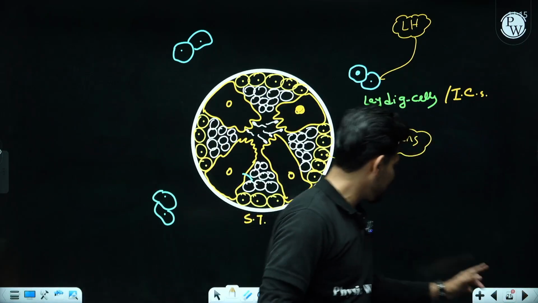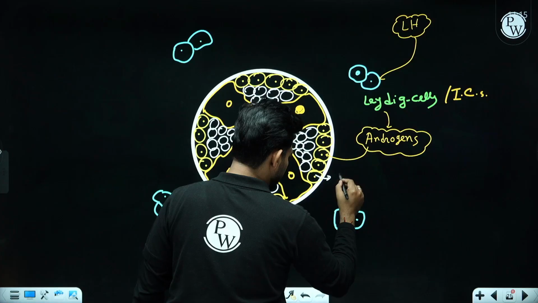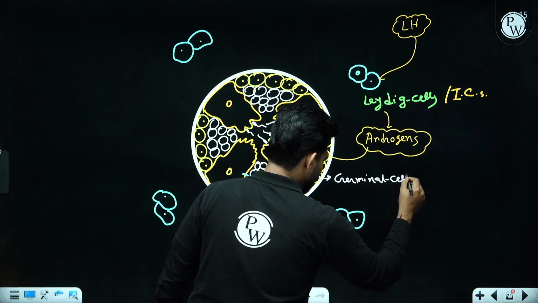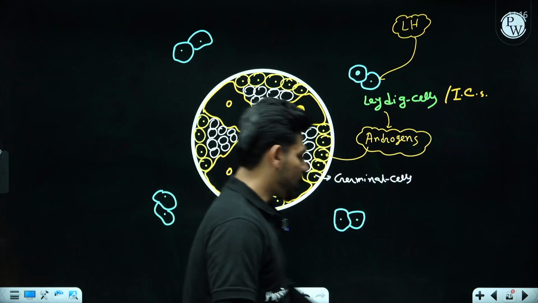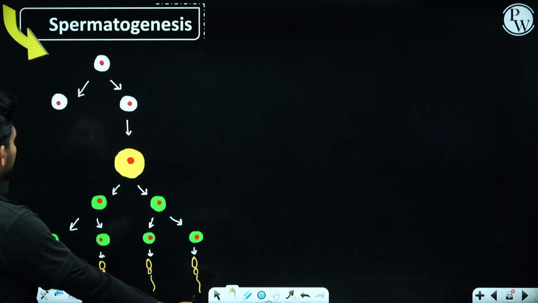Let's check inside the seminiferous tubule how these germinal cells are getting proliferated or matured into spermatozoa. Spermatozoa is another name of sperm. Okay.